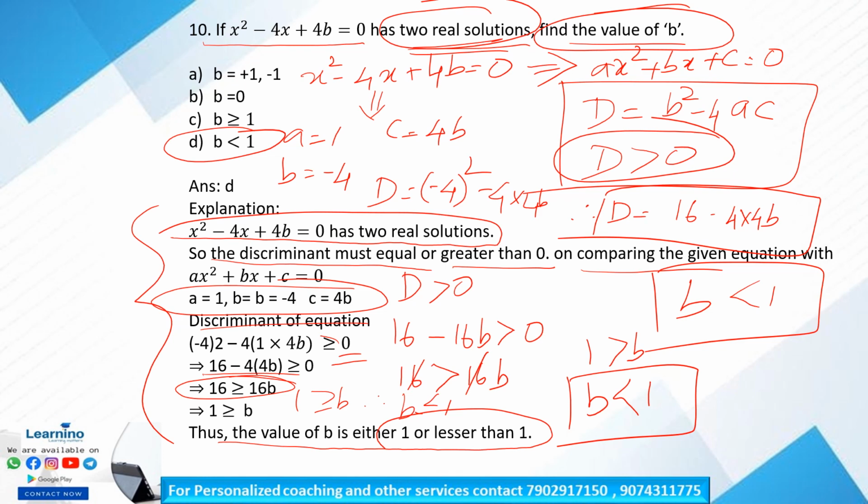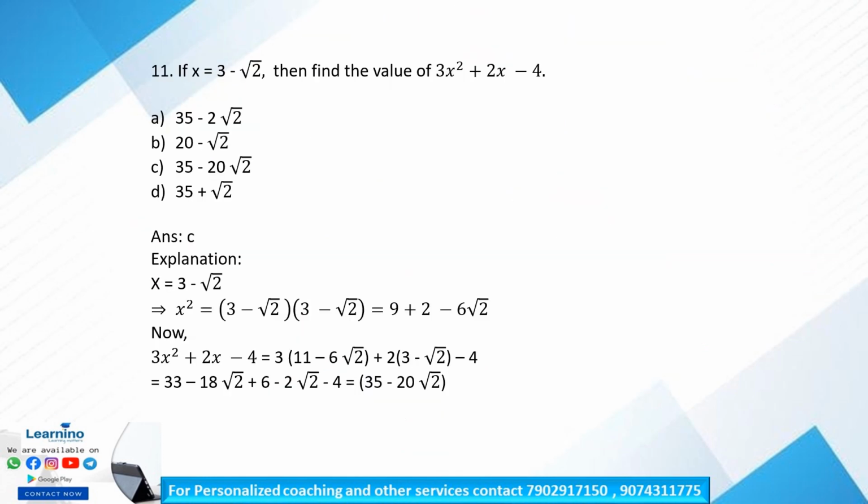So next question, question number 11. If x equal to 3 minus root 2, then find the value of 3x square plus 2x minus 4. So we are given x equal to 3 minus root 2.